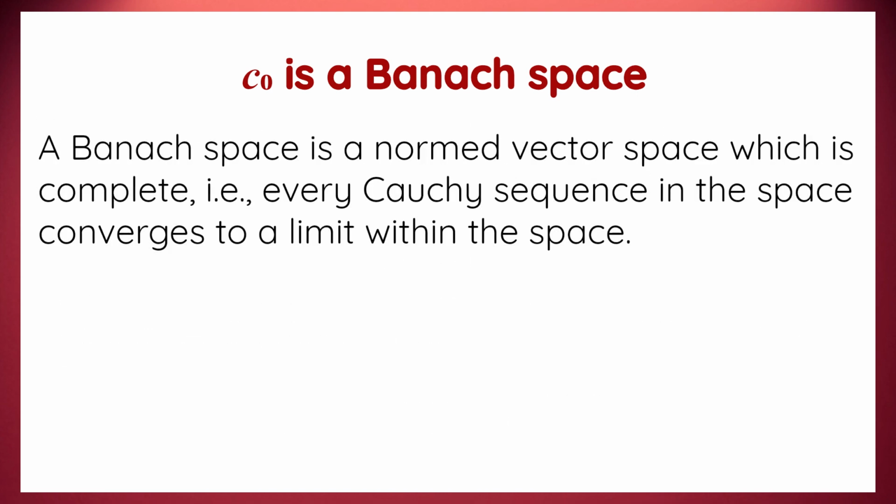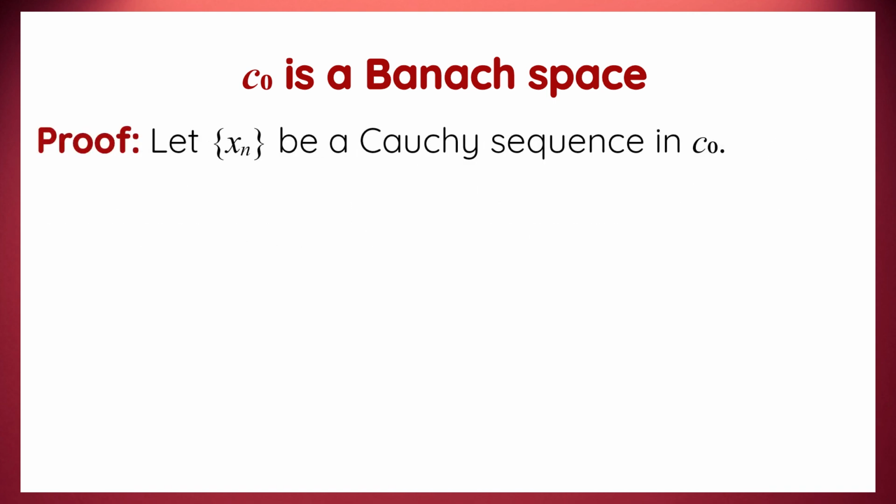Next, we consider completeness. A space is complete if every Cauchy sequence in the space converges to a limit within the space. A Cauchy sequence is one where the elements become arbitrarily close to each other as the sequence progresses. To see why C0 is complete, let's take a Cauchy sequence (xn) in C0 under the sup norm. The sequence has elements of C0, where each element converges to 0.